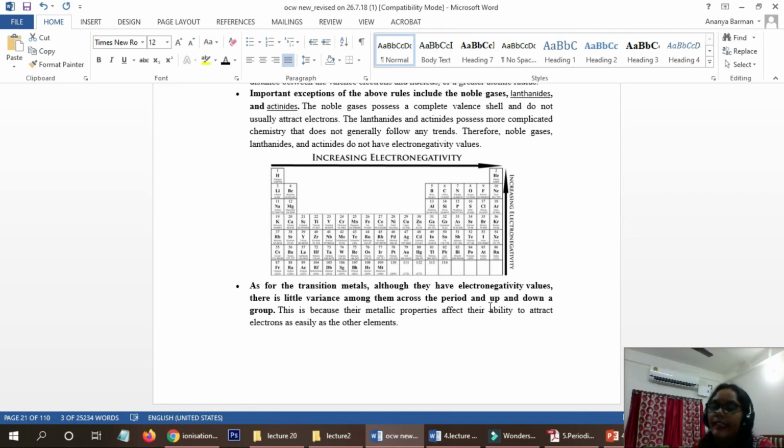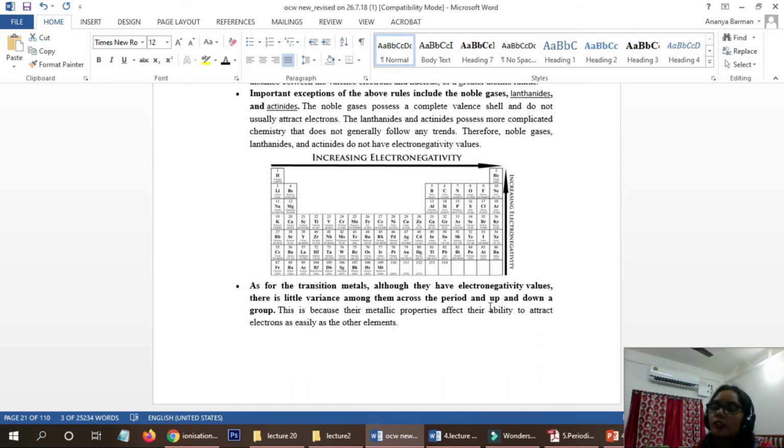First of all, Mendeleev's periodic table. That means the elements are arranged according to atomic mass in the periodic table, which has some merits and demerits.